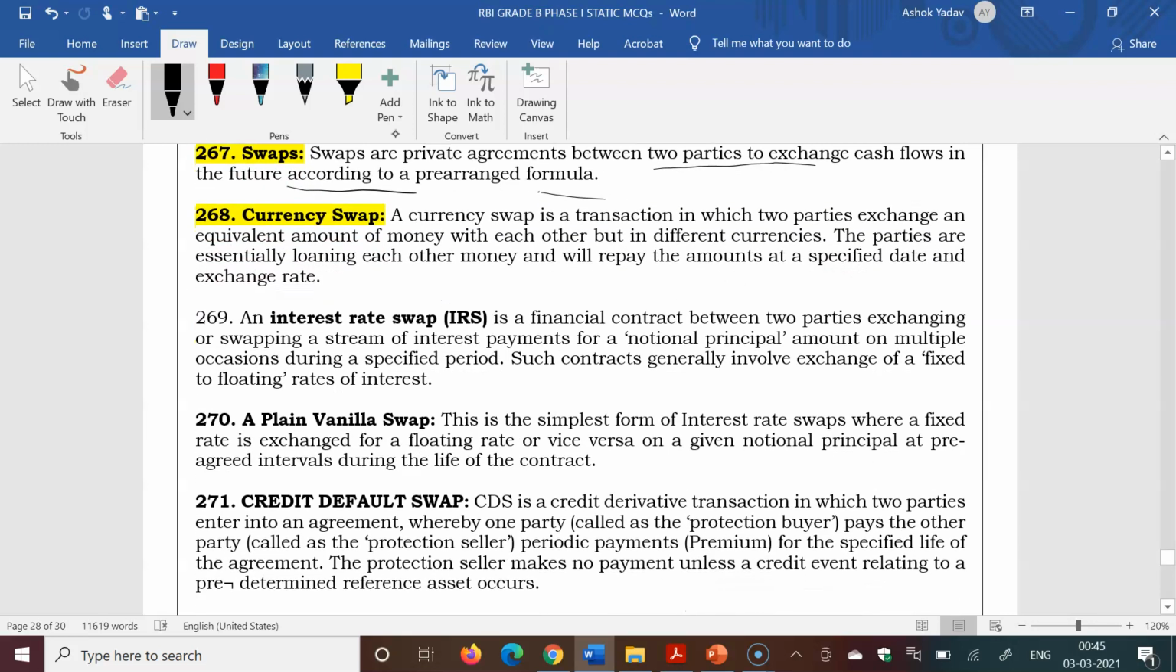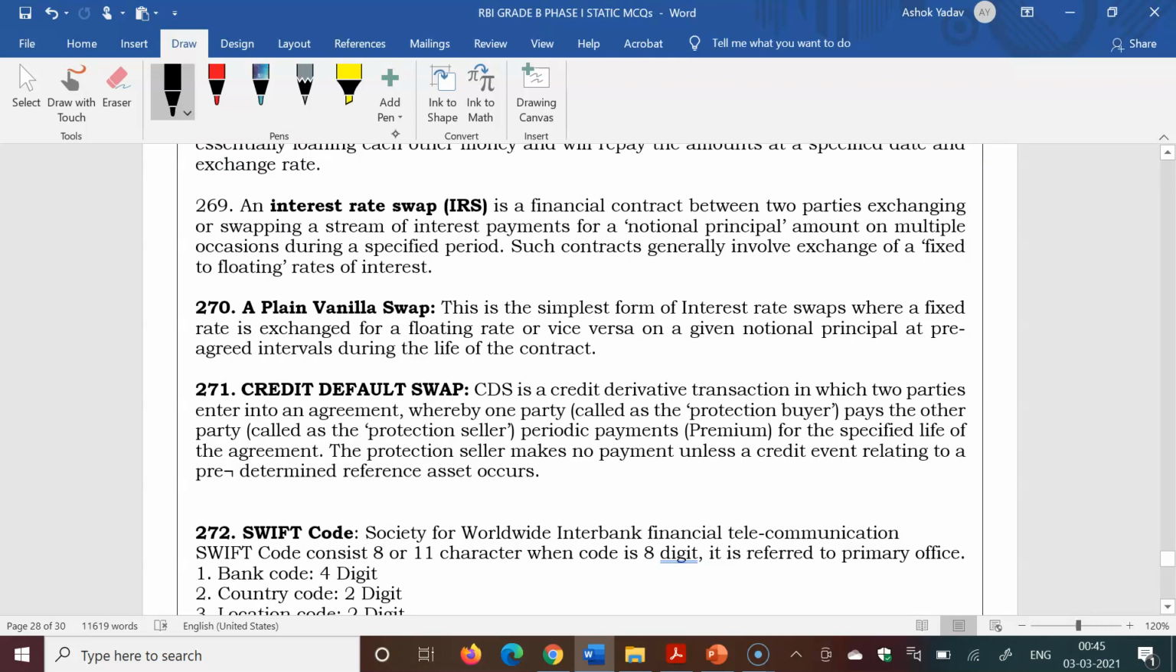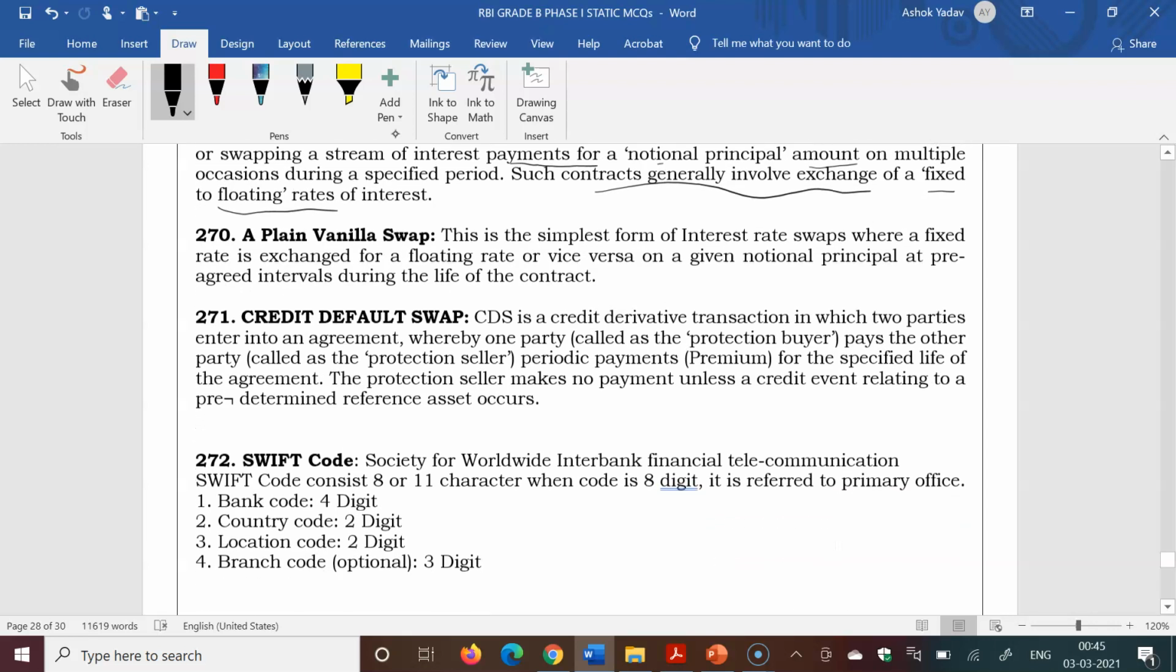Currency swap is a transaction in which two parties exchange an equivalent amount of money with each other but in different currencies. An interest rate swap is a financial contract between two parties swapping a stream of interest payments for a principal amount on multiple occasions during a specific period. Such contracts generally involve exchange of a fixed and a floating rate of interest.